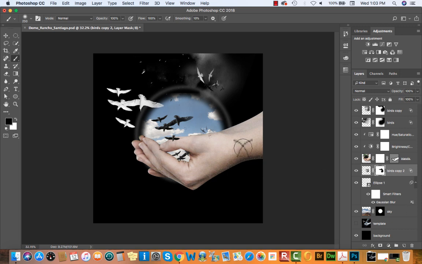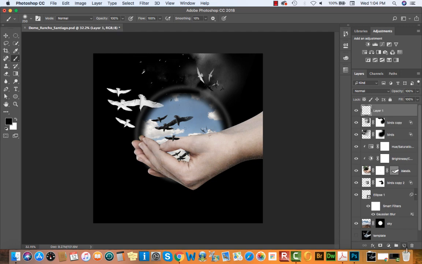The next item that we're going to be adding are these lines. Now, the way you can add lines using your pen tool or paths is you might want to have a blank layer, and using that blank layer you can kind of paint onto the layer itself. So I'm going to navigate to the top of my layers window, select that topmost layer. For me, that's Bird's copy. I'm going to add a new blank layer. Okay, so I'm going to click on the Create a New Layer icon.